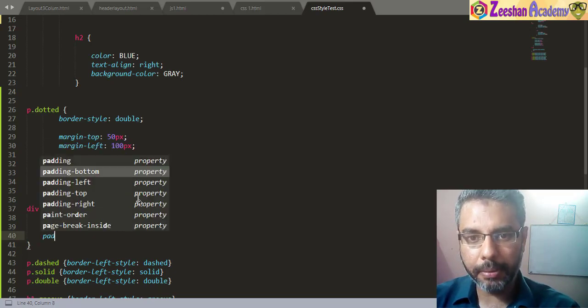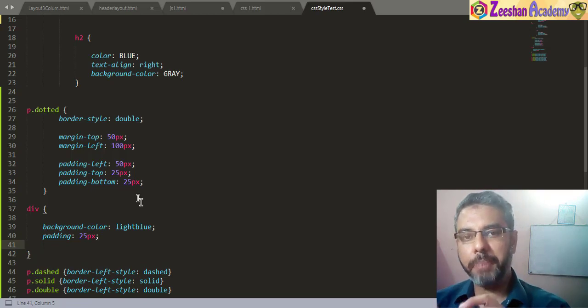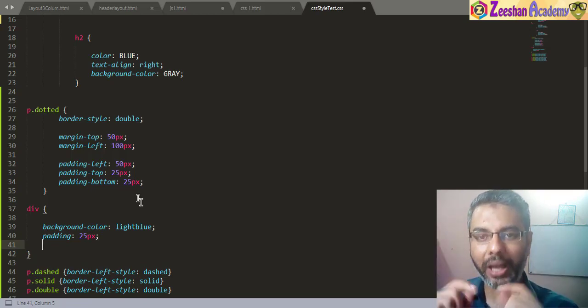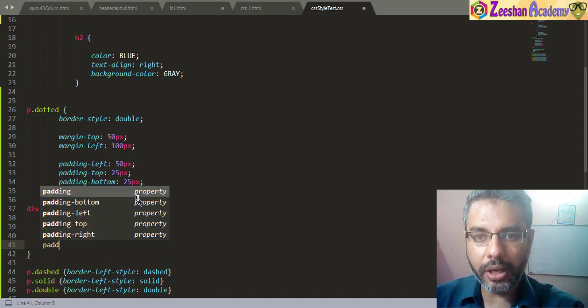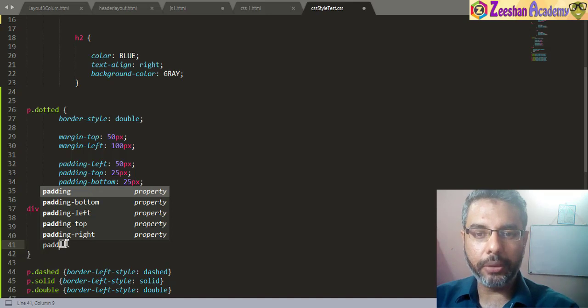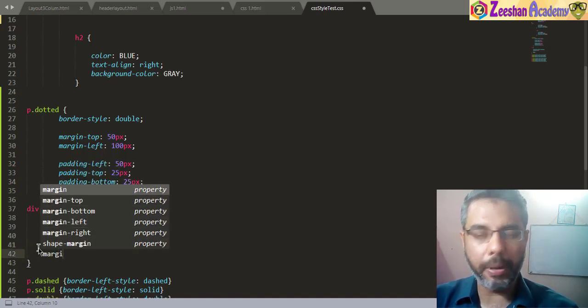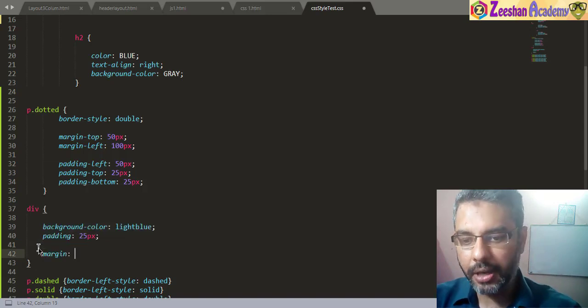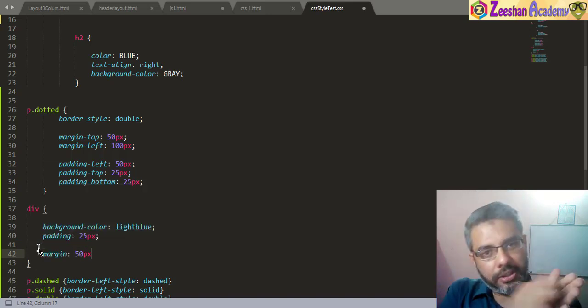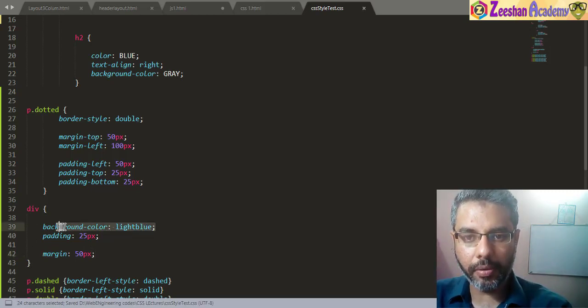And then I can give, for example, padding. Padding all around can be, for example, 50 pixels, or 25 pixels in that example, if I remember correctly. If you write just padding, it means top, left, bottom, right, but you can individually control it as well. You can control individual padding, or if you apply it generally, it applies to all four sides. Similarly, margin basically means the space around a particular element. So I specify margin as 50 pixels. From the border, it will start 50 pixels forth, and the text would be there. Within it, there would be 25 pixels, and we have a background color to it.